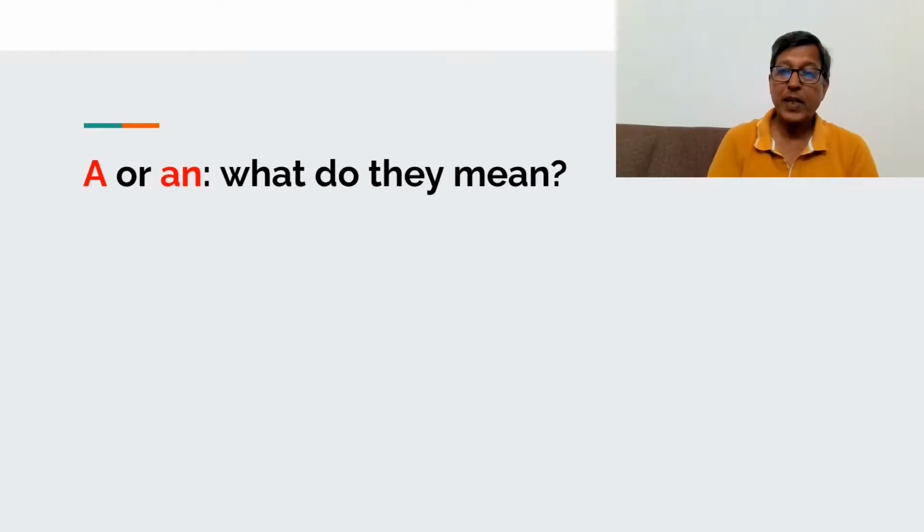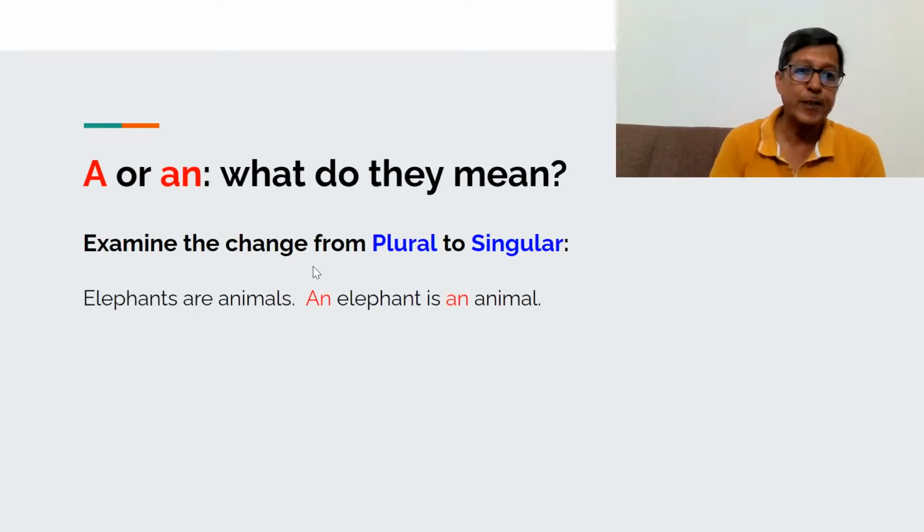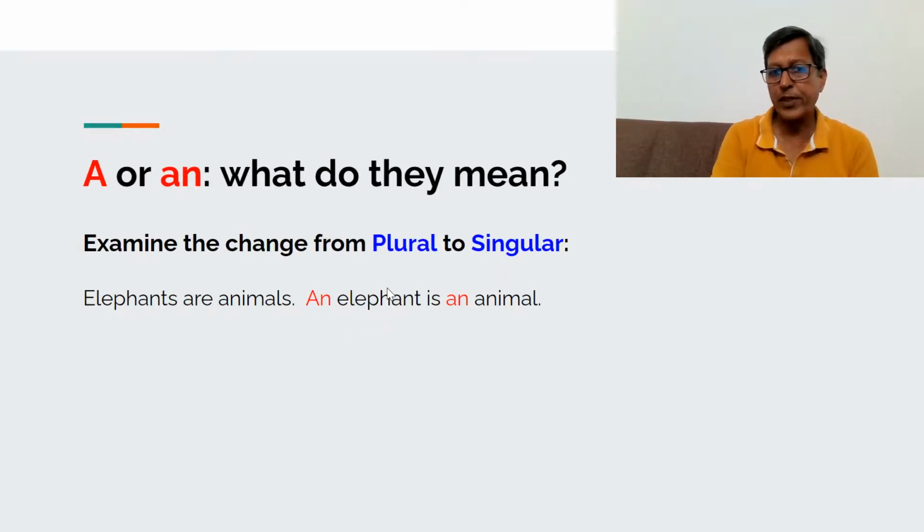Before which singular nouns we can use them and what do they mean. So let's see by changing the sentences from plural to singular. The first one, elephants are animals. So here we are referring to all elephants and all animals. So the singular is an elephant. It can be any elephant. It's an indefinite elephant. It can be any indefinite animal. So an before elephant, because of course E and animal also, both are vowels. So an, but both the nouns elephant and animal are indefinite. So an.